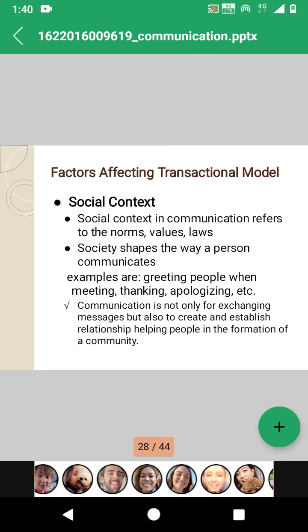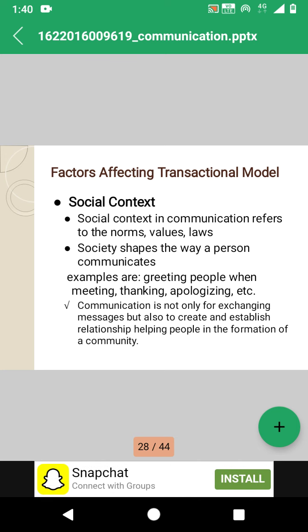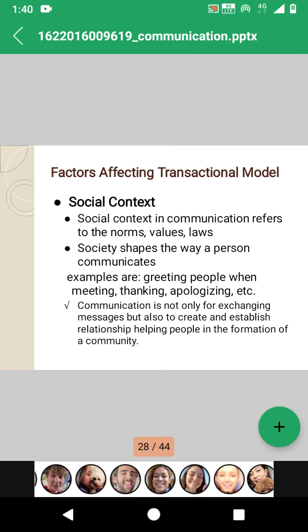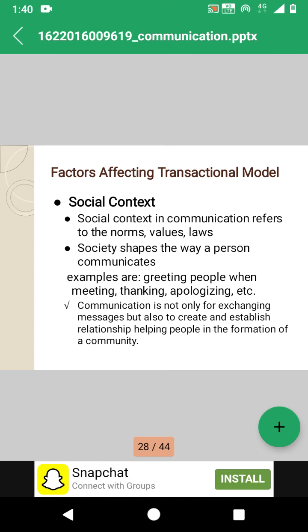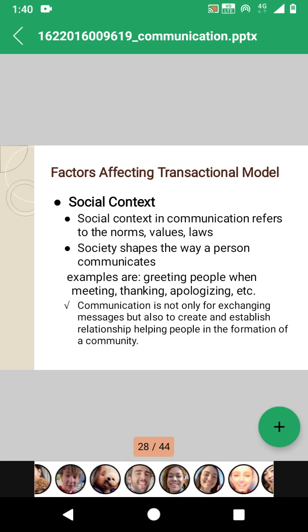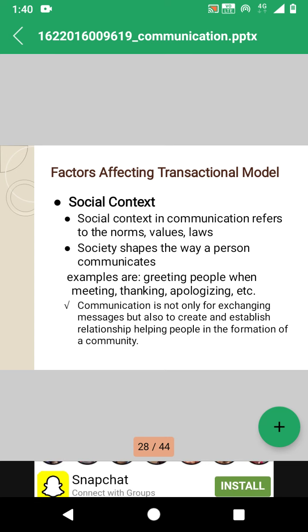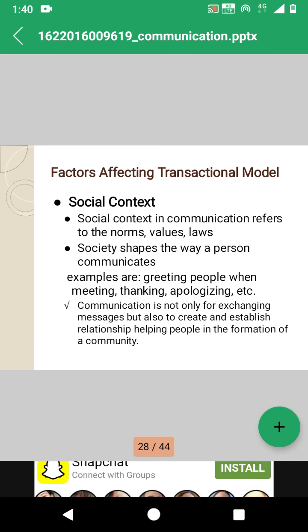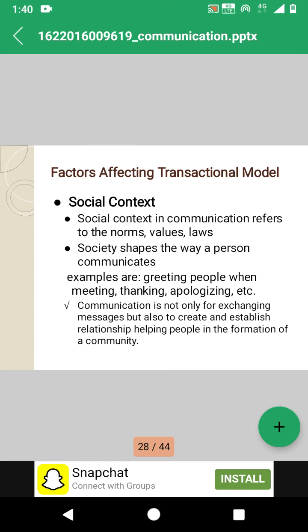Some examples of this social context are greeting people when meeting, thanking, and apologizing if they have made any mistakes. Such communication makes their communication rich.